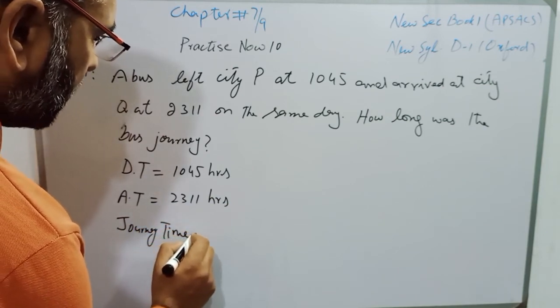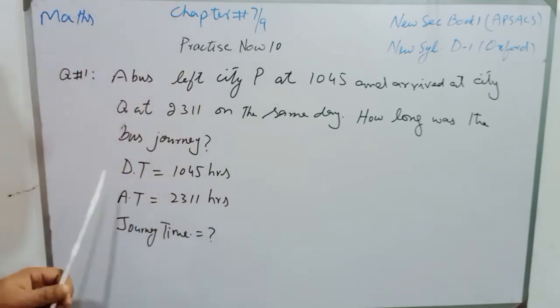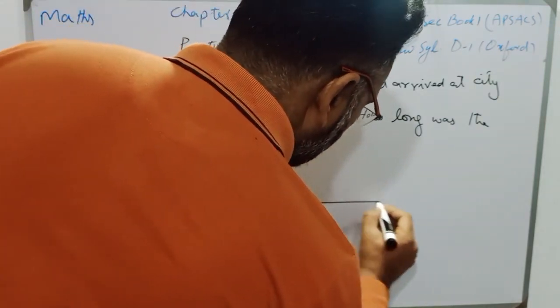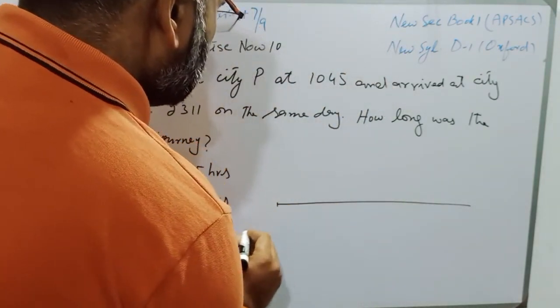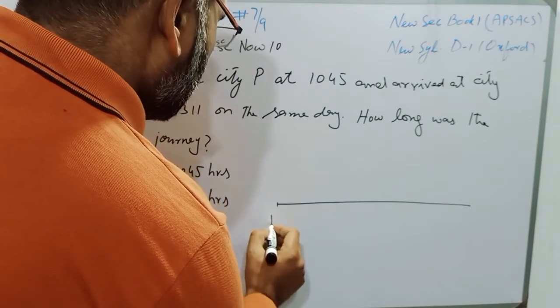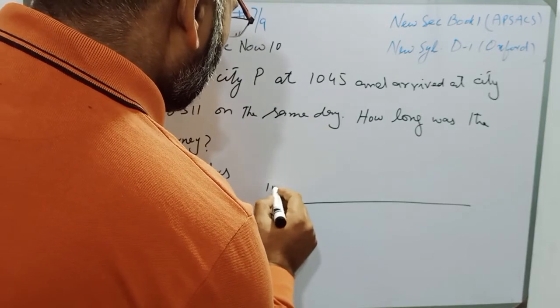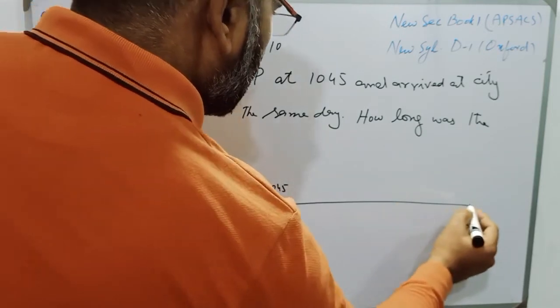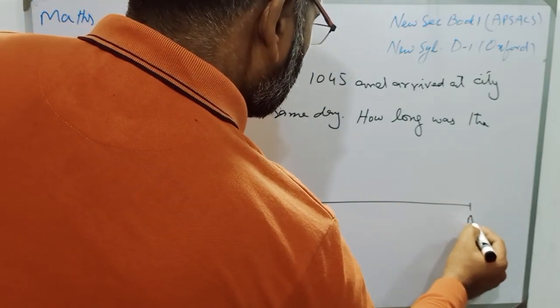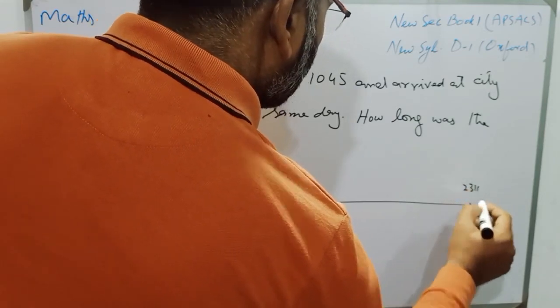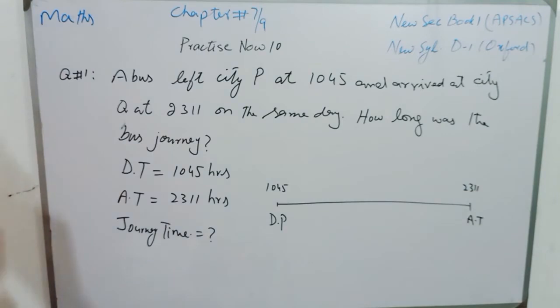So students, we will apply both methods. First, the number line method. We will draw a line, and it is departure time, and departure time is 10:45, and arrival time is 23:11.